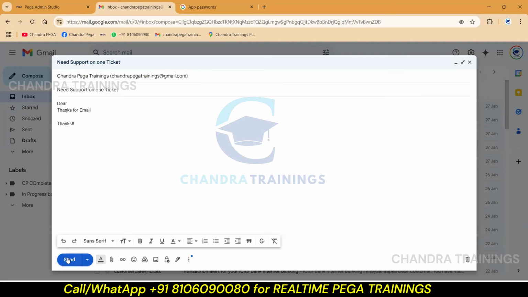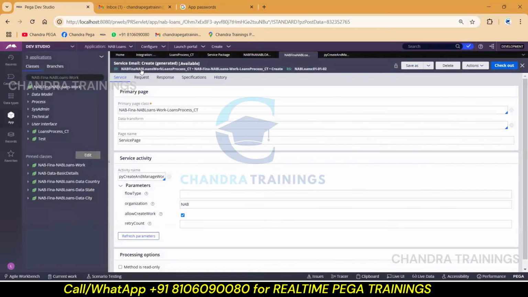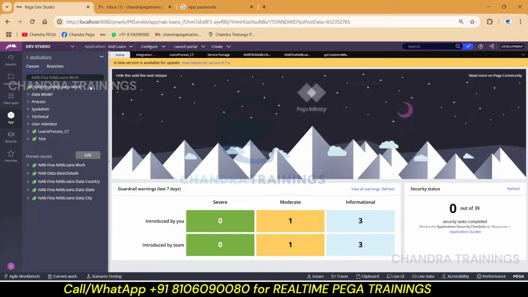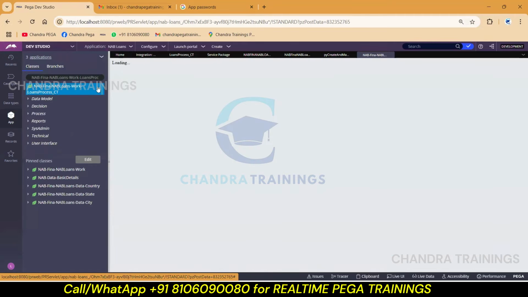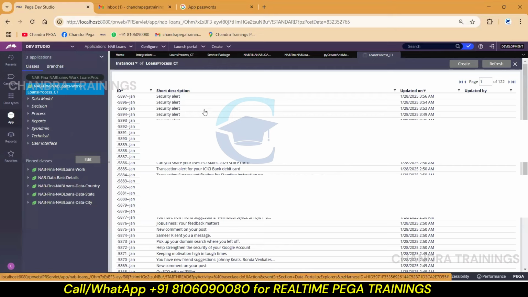Now click on send. Then go to Dev Studio and wait for a maximum of 5 minutes. It should not take that long. If you click on this, you should see one work object ID showing as an instance.